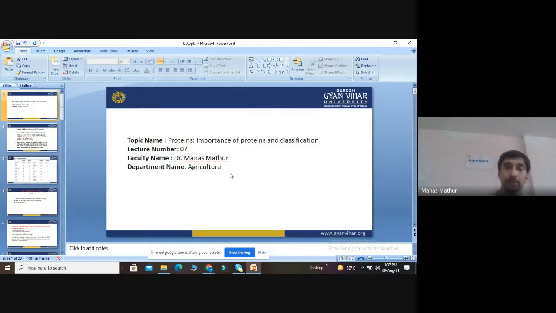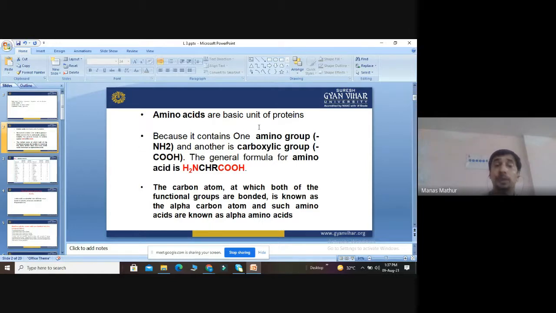So today, first of all, we will discuss what amino acids are. As you know, proteins are made up of amino acids, so amino acids are the basic unit of proteins. Why do we call it an amino acid? Because it contains NH2 as one functional group and acid as the second functional group. They contain one amino group and a carboxylic acid group. That's why they are called amino acids: NH2 for amino and COOH for acid.